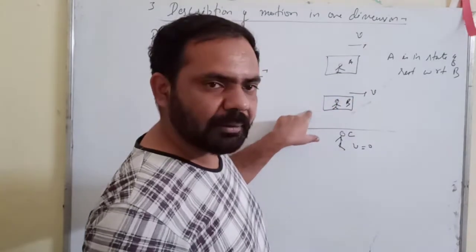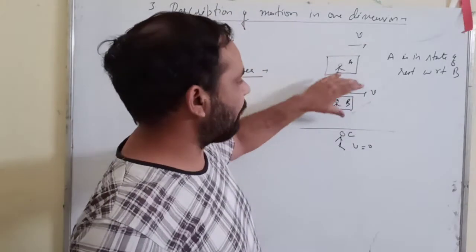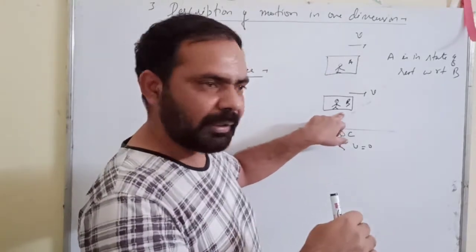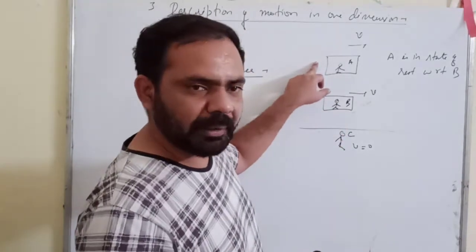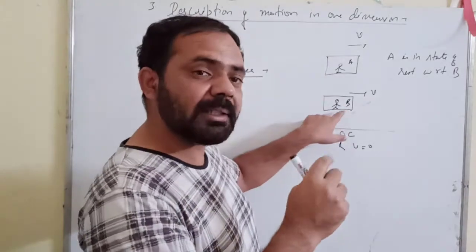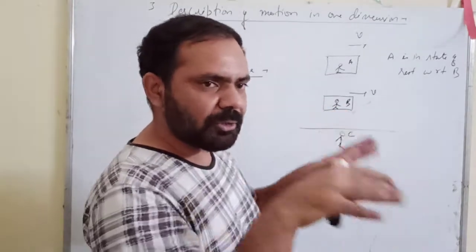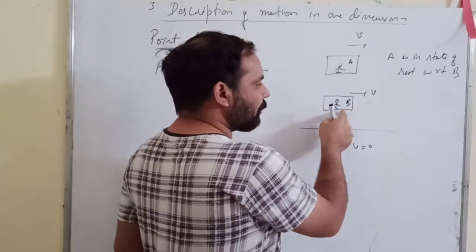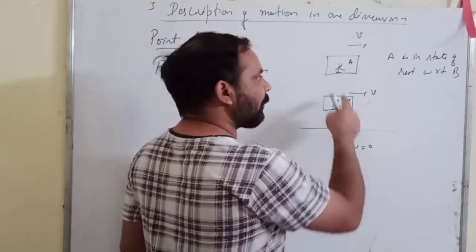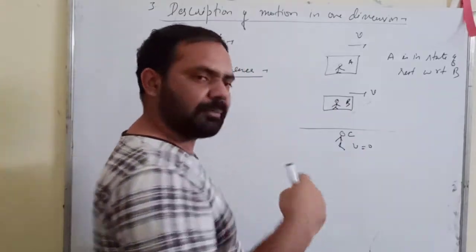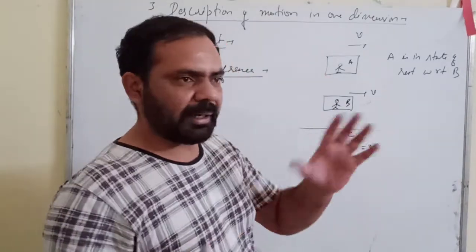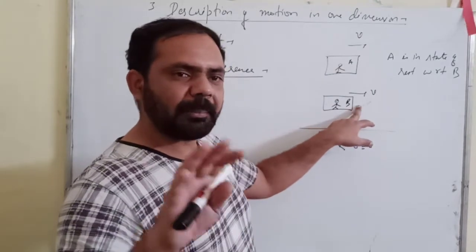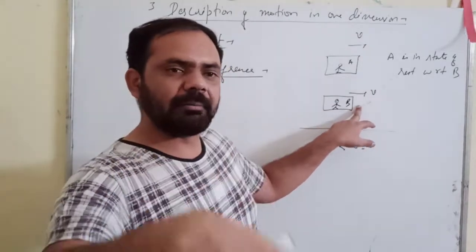Now, if you consider B as the reference point, then A is not moving with respect to B. But if C is the reference point, then A is moving. Means if you take two different situations, if you take the reference point, you are comparing with whom?